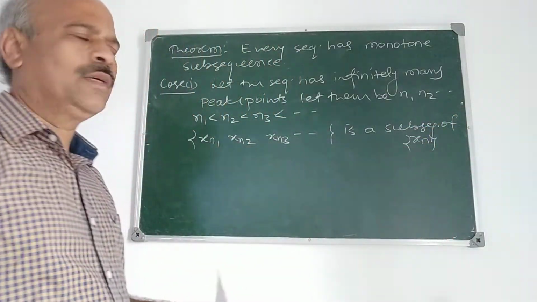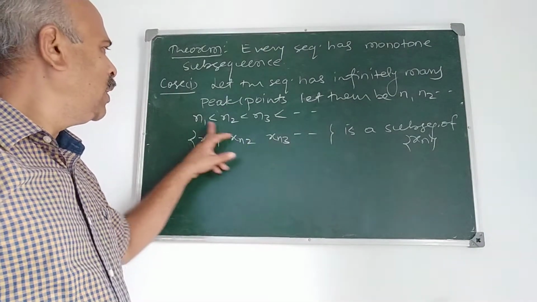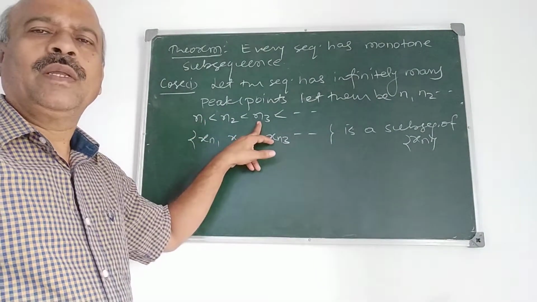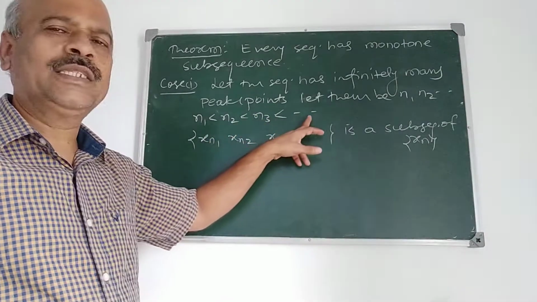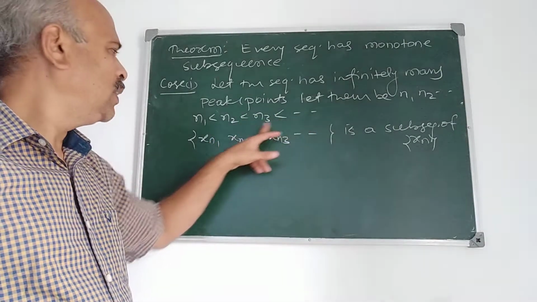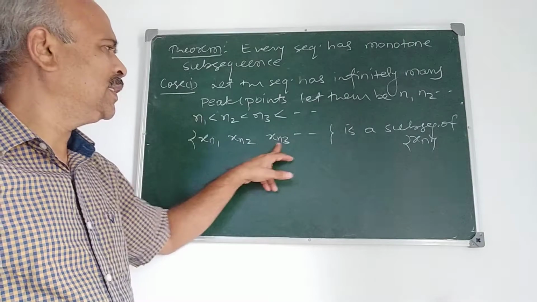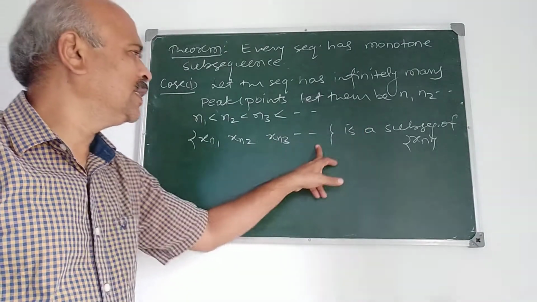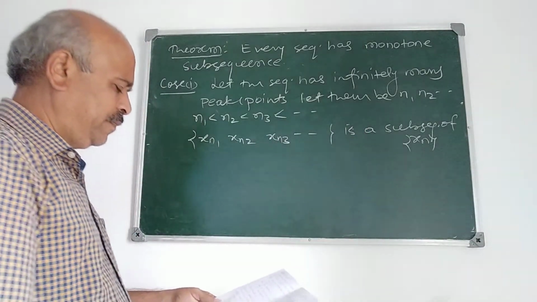You have studied the definition of subsequence. Why is it a subsequence? Because n1, n2, n3 are a monotonically increasing sequence of natural numbers. Therefore x_{n1}, x_{n2}, x_{n3} is a subsequence of x_n.